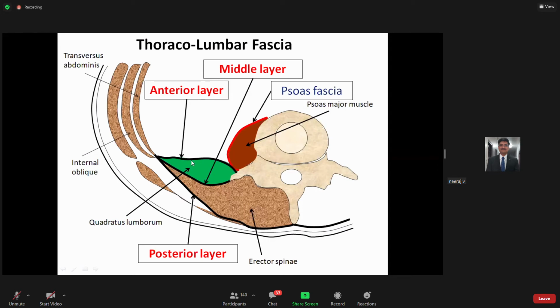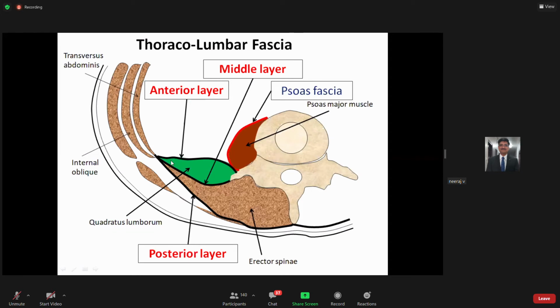Look at the attachment of this anterior layer. You can see above it is attached to the medial transverse process of the first lumbar vertebra, and here it is merging over here. If you look at the middle layer, this is its attachment. Medially, the middle layer attaches to the tip of the transverse process of the lumbar vertebra. You can see here the transverse process of the lumbar vertebra, and the anterior layer is coming up to the tubercle present over here.